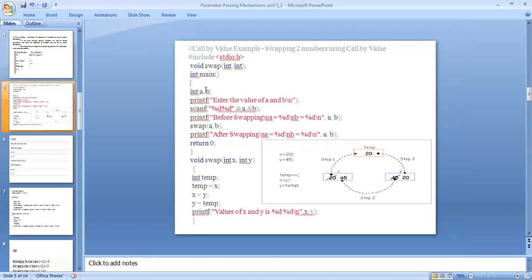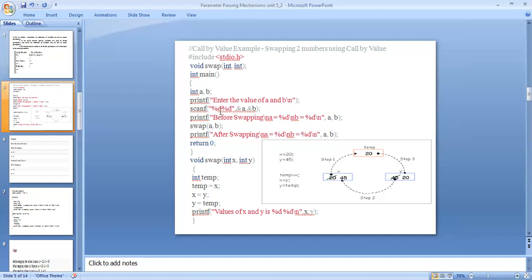The function starts with main. I am declaring two variables using the integer data type, int a, b. These are the two variables. And printf("Enter the value of a and b\n"); where \n means next line, ending with a semicolon. Printf is the output and scanf is the input. Printf means to display the output on the screen.